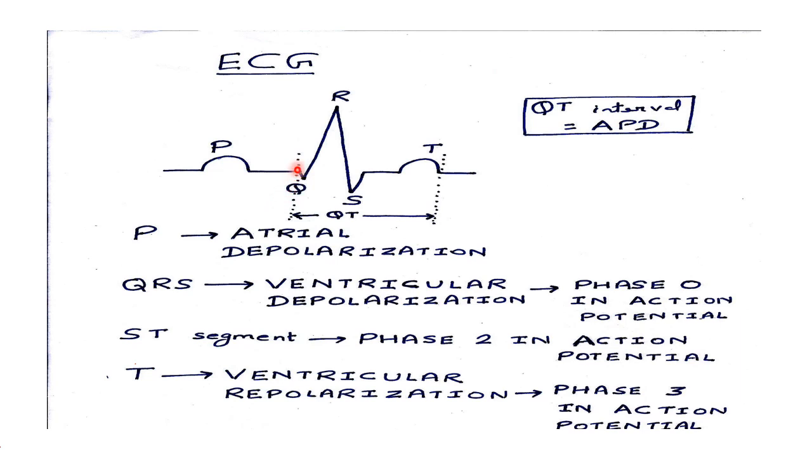Now you can see here dotted lines from the beginning of Q wave to the end of T wave. This point, beginning of Q wave, is the start of action potential or start of ventricular depolarization, and this end of T wave denotes end of action potential or end of ventricular repolarization. Action potential duration is the time from the start of action potential to the end of action potential. It can also be defined as the time from the start of ventricular depolarization to the end of ventricular repolarization.